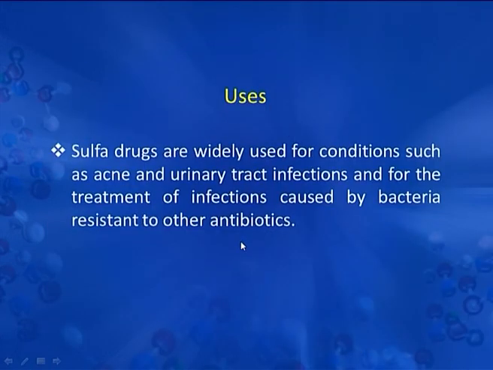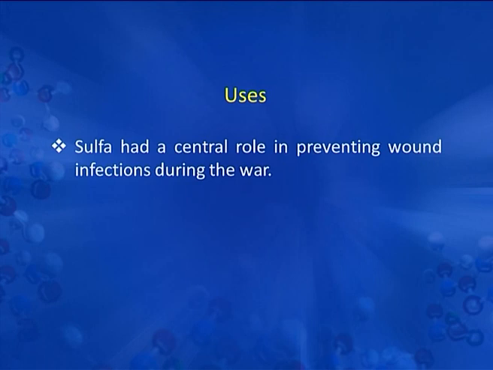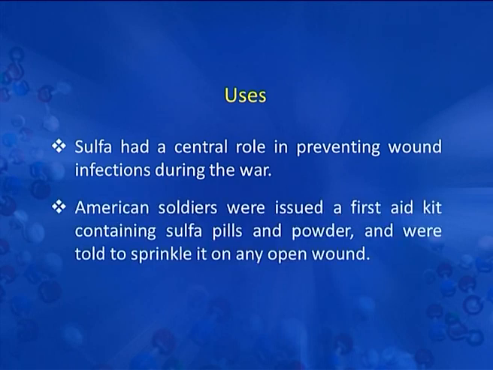Now we will discuss the uses. Sulfur drugs are widely used for conditions such as acne and urinary tract infections and for the treatment of infections caused by bacteria resistant to other antibiotics. Sulfa had a central role in preventing wound infections during the war. American soldiers were issued a first aid kit containing sulfa pills and powder and were told to sprinkle it on any open wound. The sulfanilamide compound is more active in the protonated form. The drug has very low solubility and sometimes can crystallize in the kidneys, which creates the side effects.